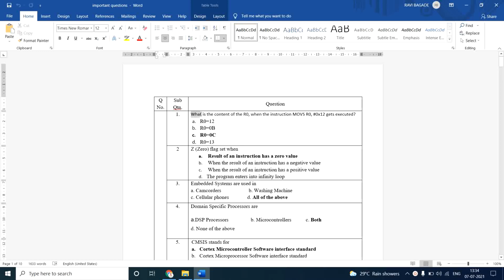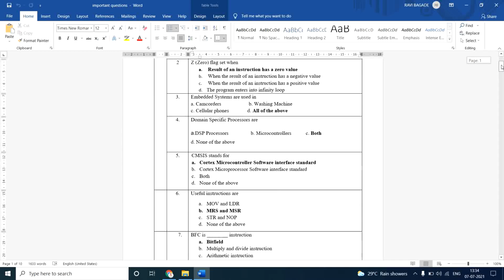The first question is, what is the content of R0 when the instruction MOV R0, #0x12 is executed? That means I am moving 12 into the register R0. But the point is that when I am using X over here, it means it is going to be a hex number. So when you check the simulator, you can find out that R0 is equal to 0C.